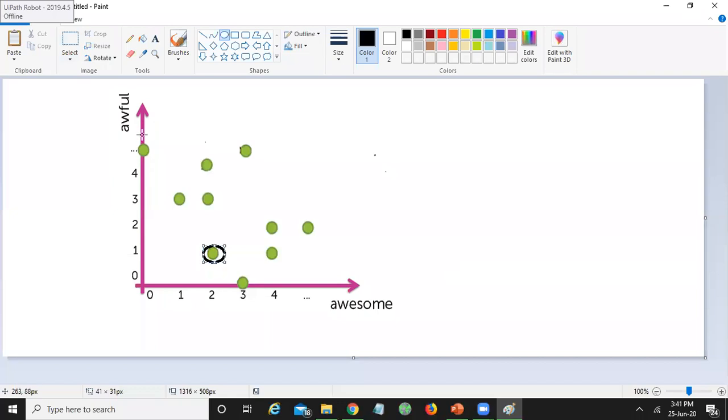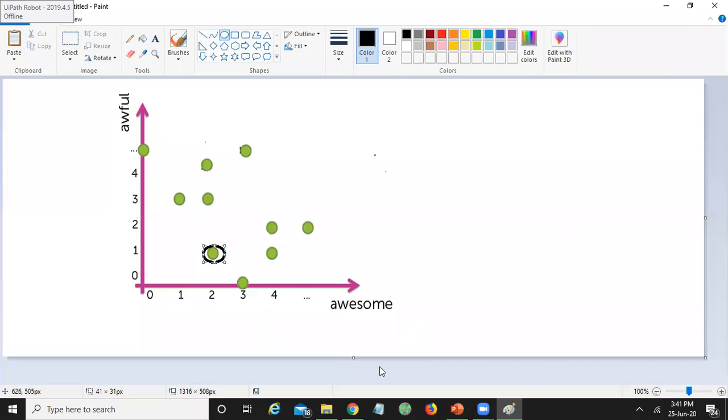This graph has been plotted between different positive and negative words, but I am taking only 2 words, 1 positive and 1 negative, in order to construct a linear classifier. I am taking awesome on the x-axis and awful on the y-axis.